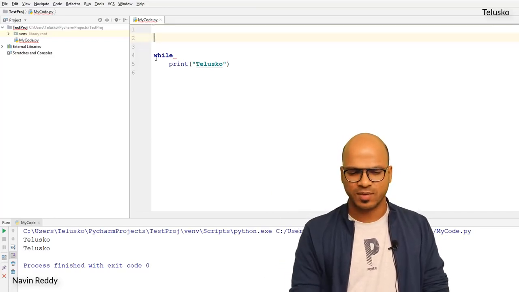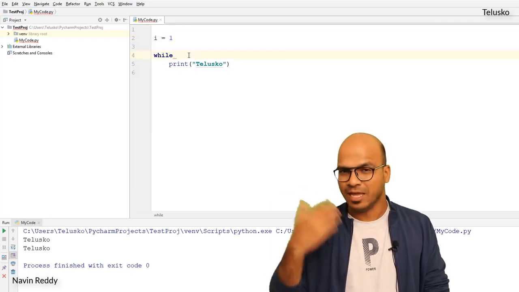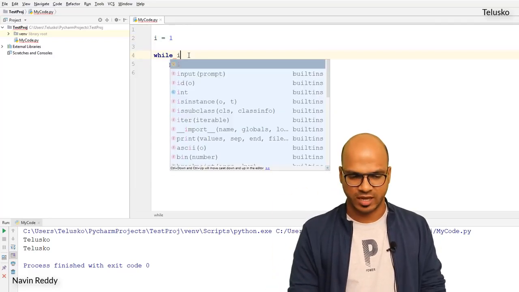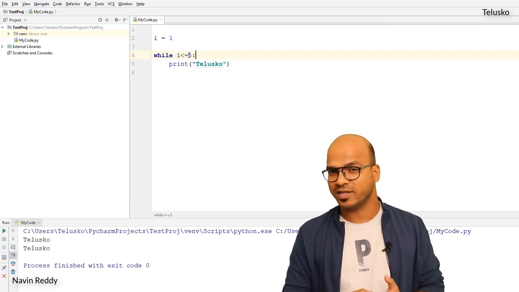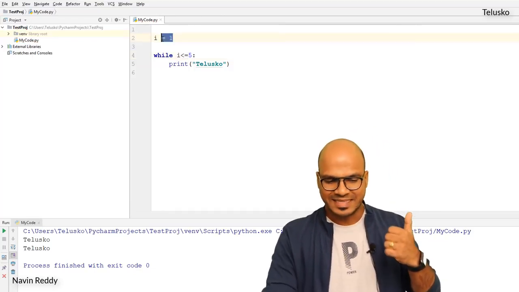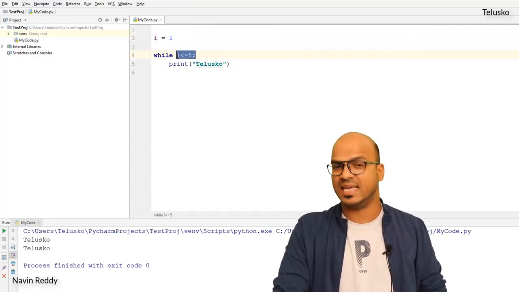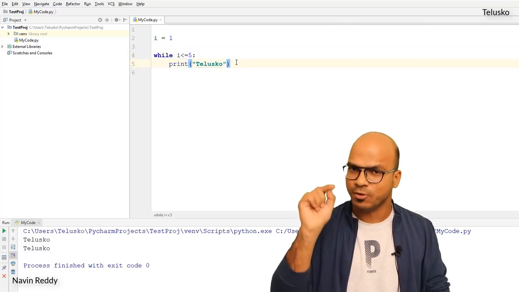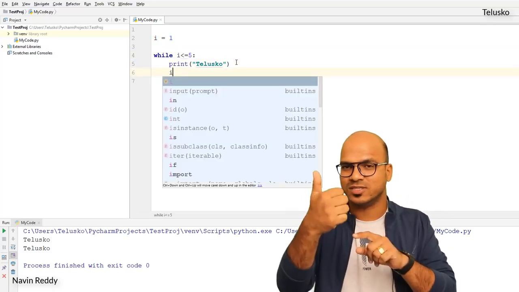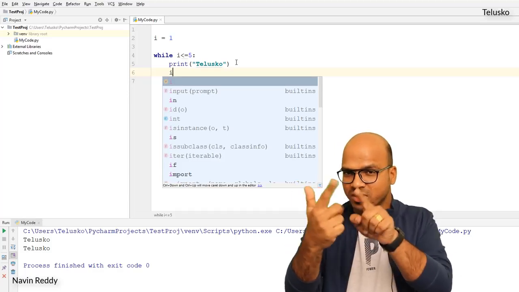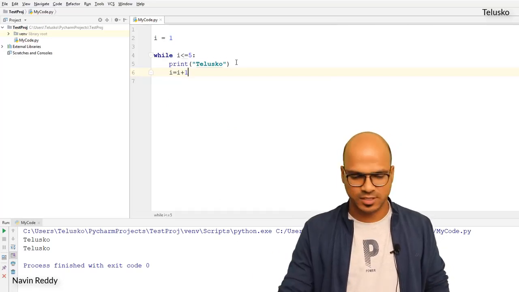For that, I will be using a variable called i, and I will say i starts with 1. And then first of all, you have to check, right? How will I check? If the value of i is less than or equal to 5, we have to apply a condition. So step 1 would be take a counter, a variable, which is i in this case, and check if the value of i is less than or equal to 5. And every time you print telescope, just increment the value of i, right? Because you're saying hello, hello, so you're incrementing the value. So you will say i is equal to i plus 1. That's it. It's so simple.